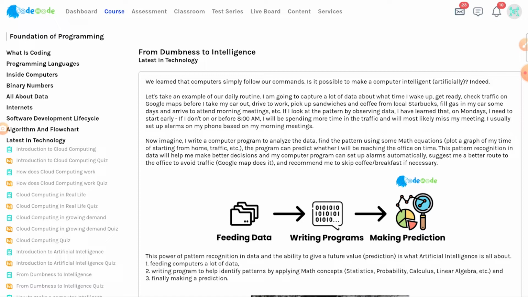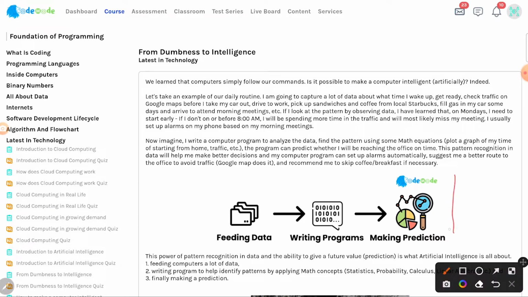With the program, the program may be able to give me a recommendation and tell me to skip the coffee or skip my breakfast on certain days if I want to be in the office on time. Now, I gave you a very basic example, but the idea is to look into the data, identify a pattern, and plot that on a graph.